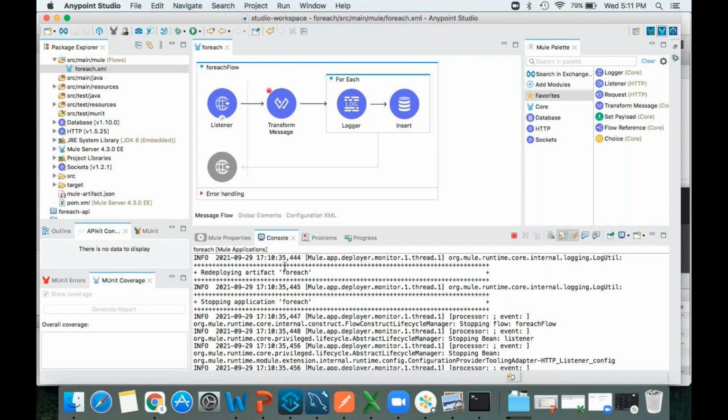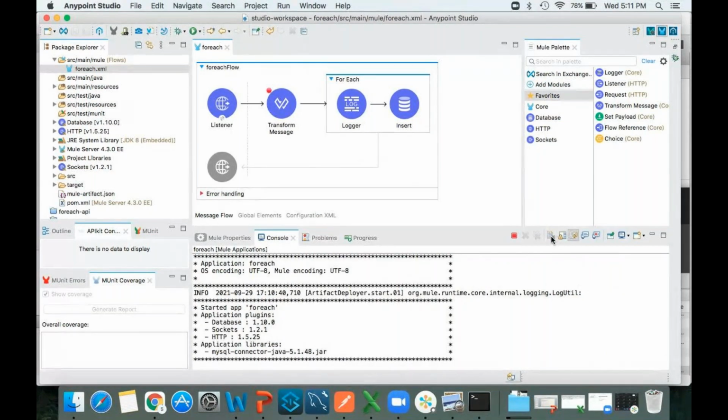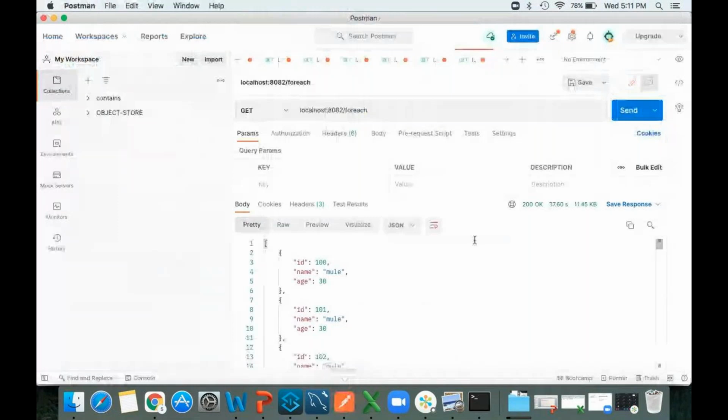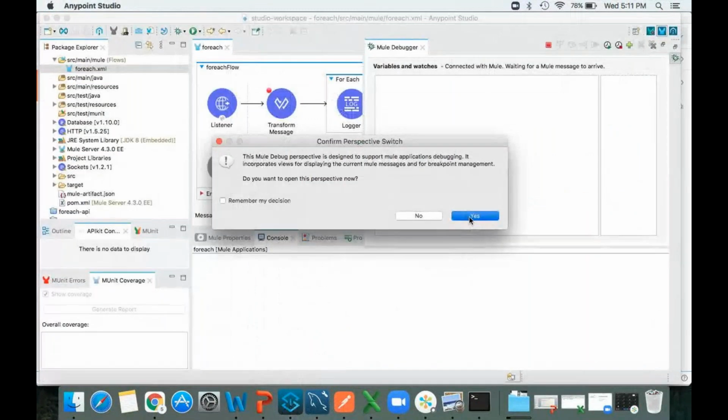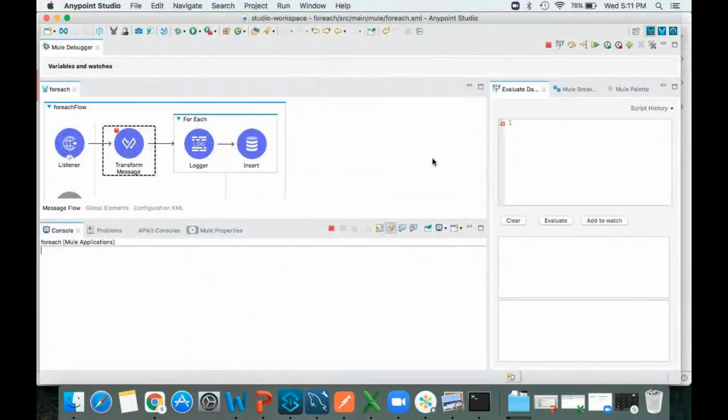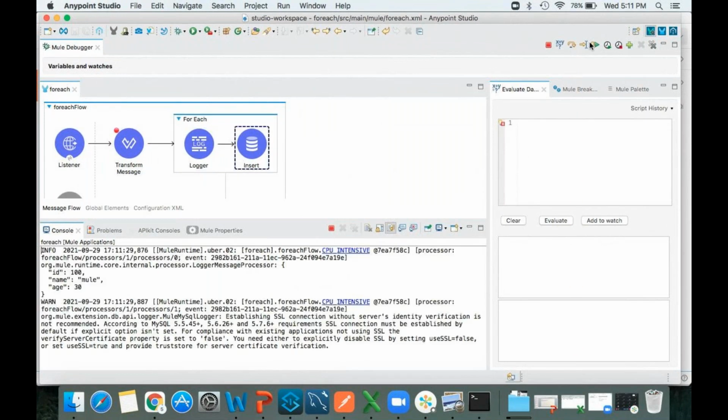Is it deployed? Yep. So now I'll come back here, I'll click on this for each. I don't want to enter 50 times, so I'll click on resume.